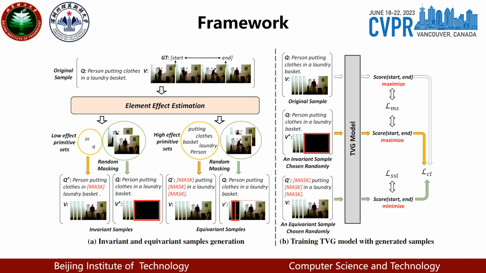This is the overview of the proposed framework. We first estimate the effect of primitives in the query and video on ground truth. Based on the estimated effect, we generate invariant samples and equivariant samples. Afterwards, we randomly choose an invariant sample and an equivariant sample. Finally, we train the model with 3 types of samples by simultaneously minimizing 3 losses.